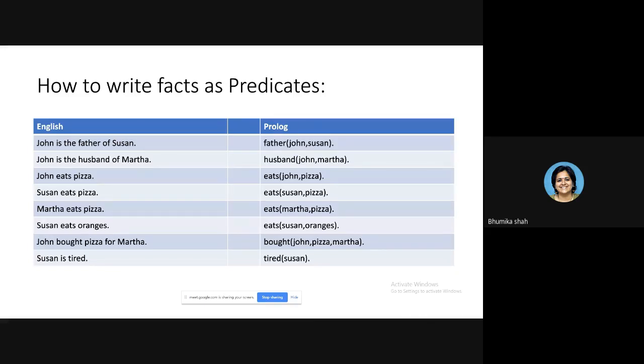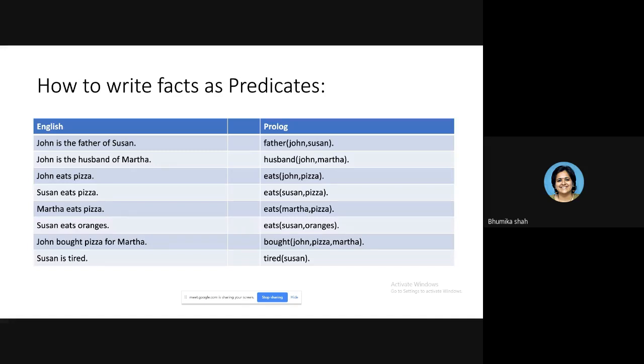John bought pizza for Martha. Now see, over here what is the generic verb or information? Bought. What are the specific values? John, pizza and Martha. So we will create a predicate named bought and will pass John, pizza and Martha to it. You can observe over here, the first time we have created a predicate with 3 arguments. You can select 3 arguments, 4, 5, any number of arguments you want. But the more arguments you add, the more complicated your predicate will be. So don't do that.